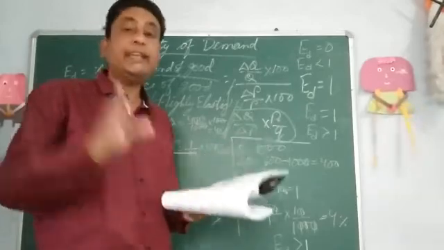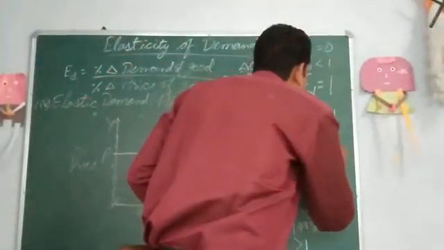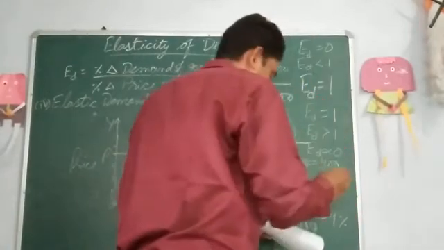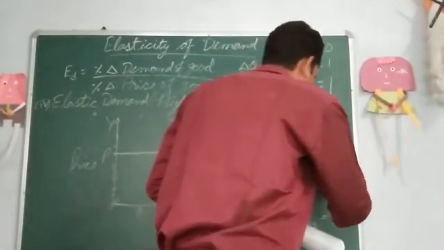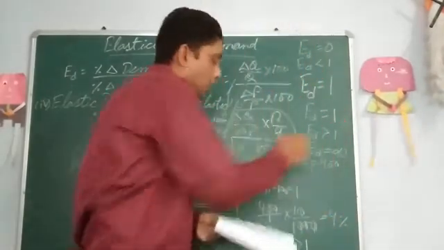So ED is infinity. Here ED is equal to infinity.